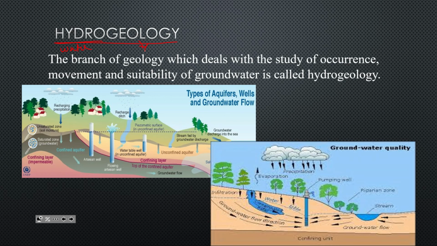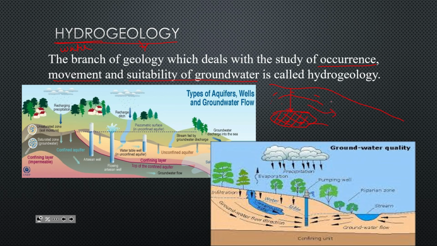What we study about water is its occurrence, its movement, and the suitability of groundwater. For example, suppose this is the ground, and here water is present. Occurrence means where the water is present underground.